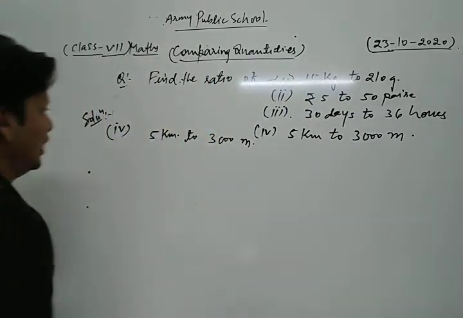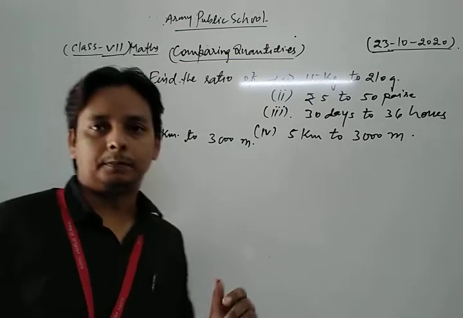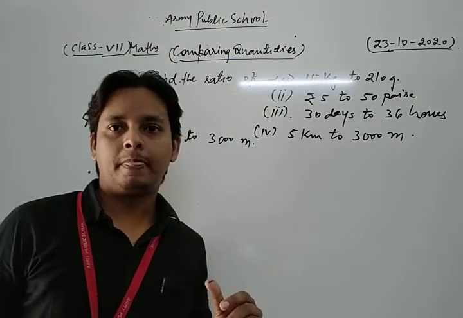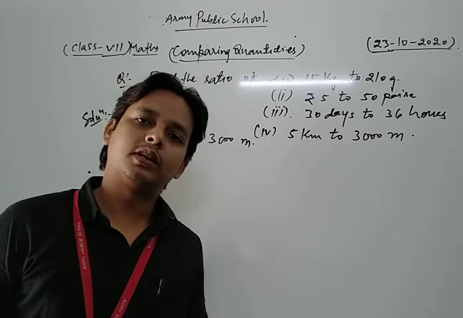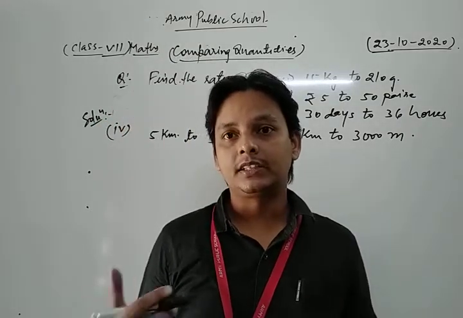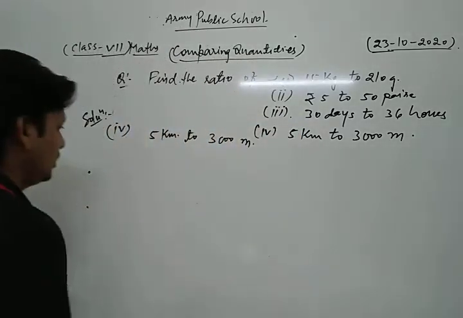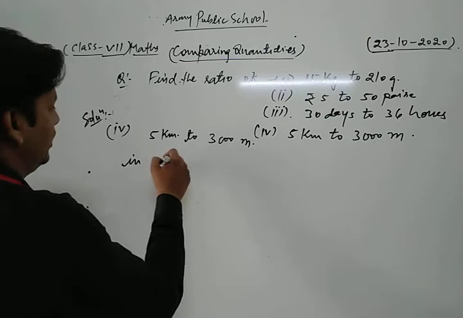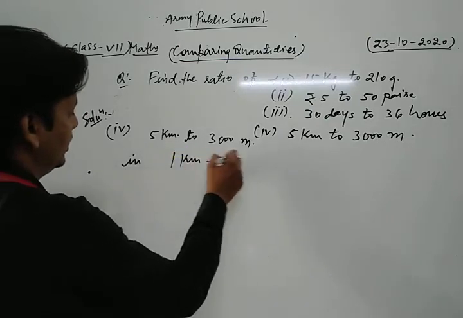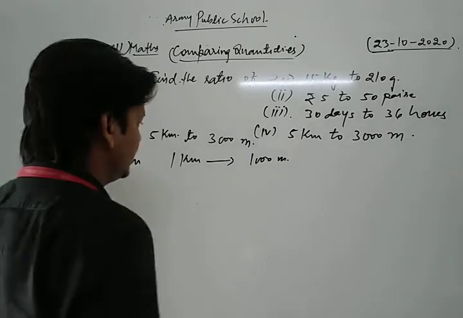Now look, one important thing is that we have meter and kilometer. Both represent the same quantity, that is distance. Now look, in 1 kilometer, how many meters? Just now I discussed, it is 1000 meters.